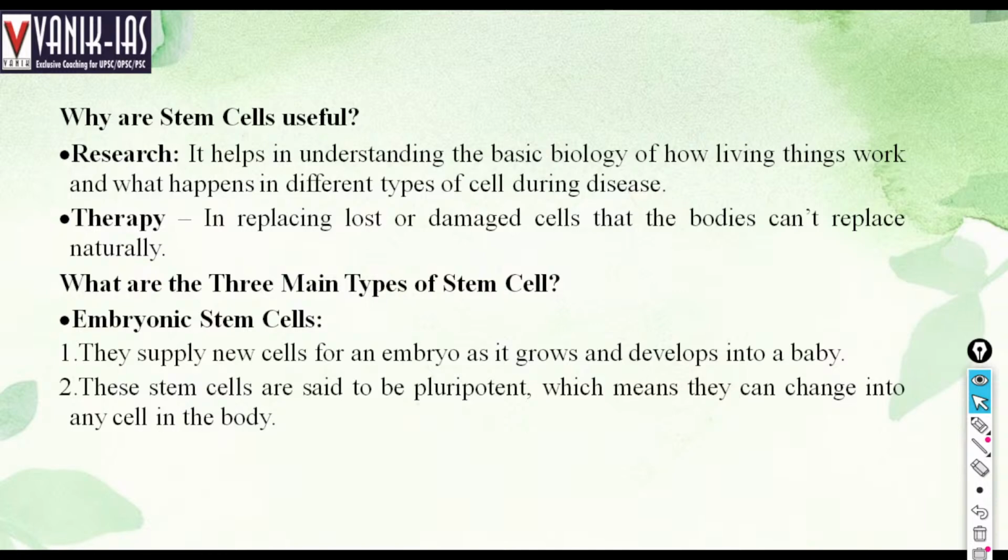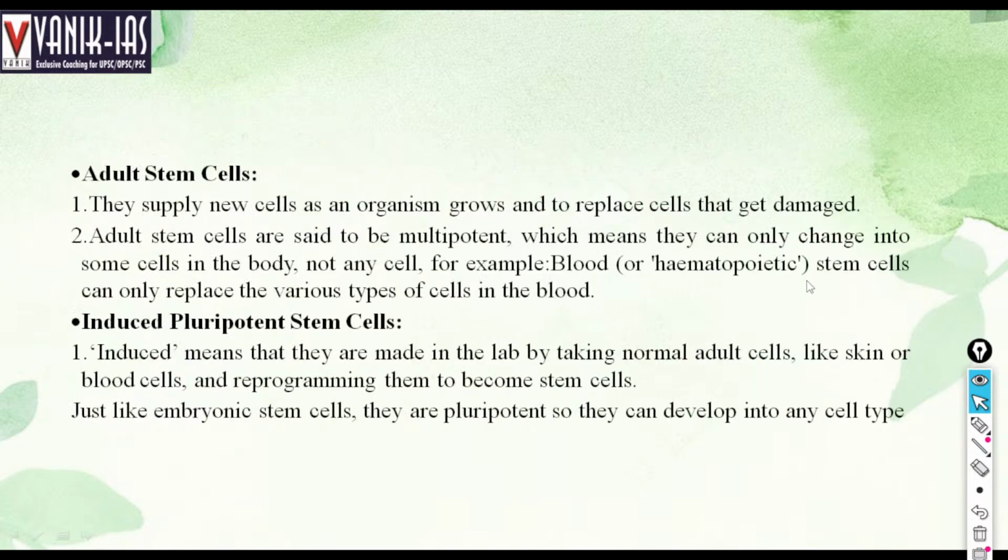What are the three main types of stem cells? One is the embryonic stem cell. They supply new cells for an embryo as it grows and develops into a baby. These stem cells are said to be pluripotent. Pluripotent means they can change into any type of cell in the body. The same stem cell can create a leg, a hand, or any different part of the body. That's why it's a significant development in modern times. But the adult type stem cells supply new cells to other organs, going and replacing the cells that get damaged.